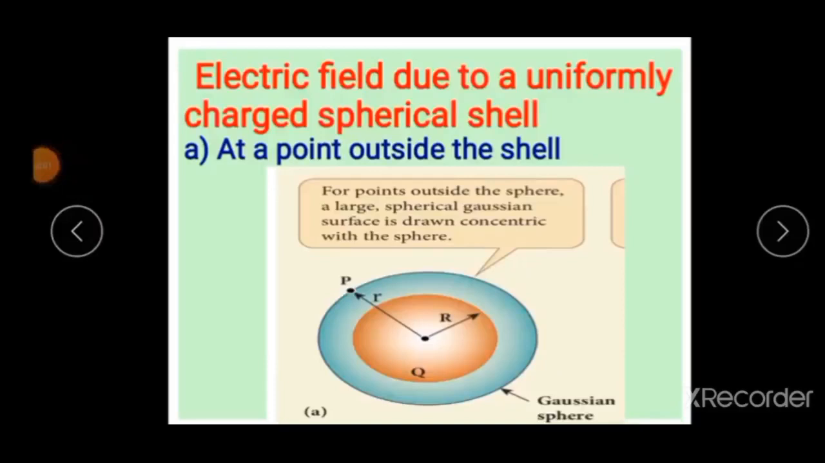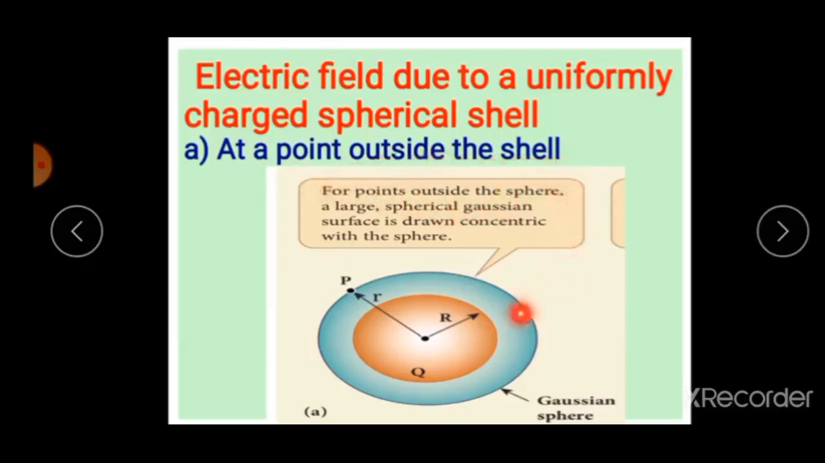Electric field due to a uniformly charged spherical shell. It is a very important 5-mark question from the exam point of view. In this spherical shell, there are 3 different cases: at a point outside the shell, inside the shell, and on the surface of the spherical shell. Now first case, at a point outside the shell.